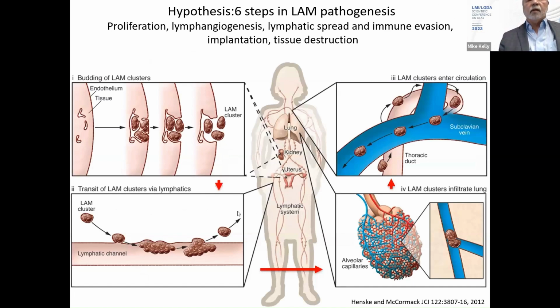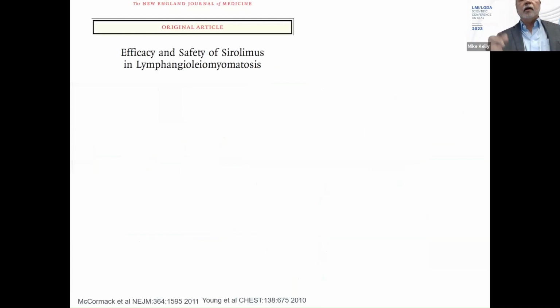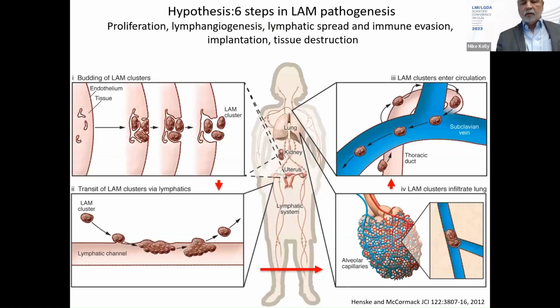So the steps in LAM pathogenesis, this is still a hypothesis, but I think a very solid one, is that a lesion develops somewhere, most likely the uterus, that has cells with mutations in TSC2 that cause proliferation, and then this lymphatic cleft formation provides these clusters with access to the lymphatic tree, which then find their way to the thoracic duct, and the conducting lymphatics embed into the thoracic duct wall, proliferate, bud, and do that in a serial way, leapfrogging all the way up the thoracic duct.